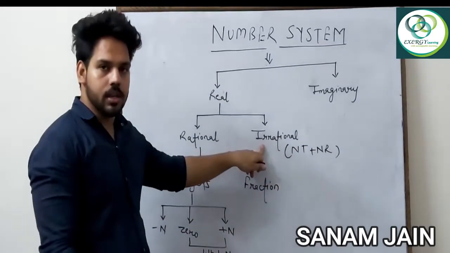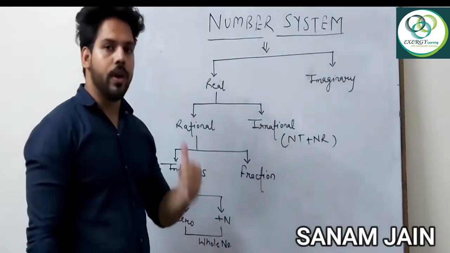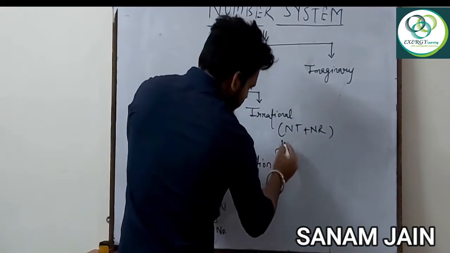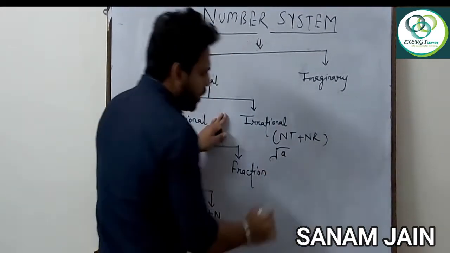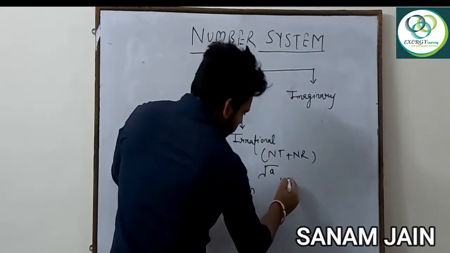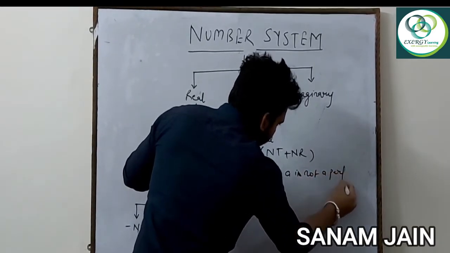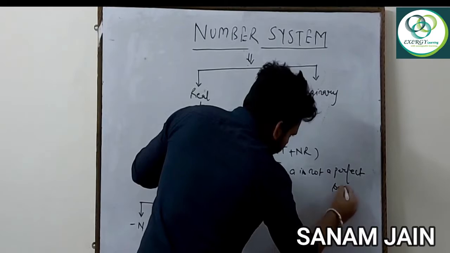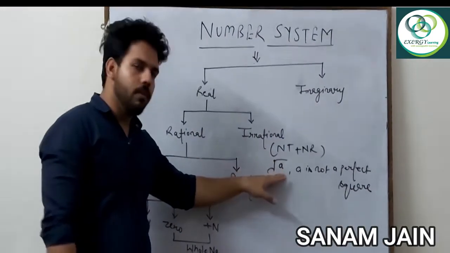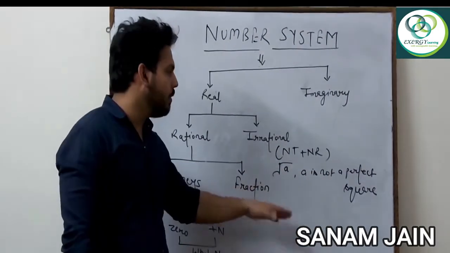So it becomes irrational. One more condition to recognize an irrational number: the numbers which are coming in square root. You can see I am writing over here under root a. That means the number comes in the form of root, and this a is not a perfect square. The number is coming in the form of root and this particular number is not a perfect square, then the number becomes irrational.